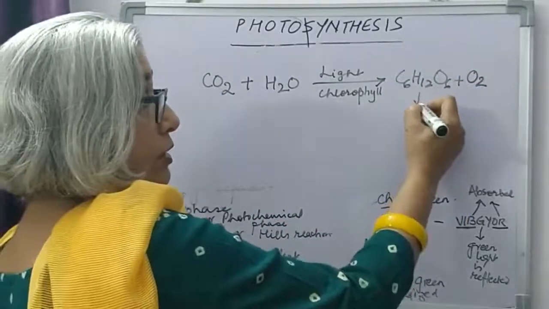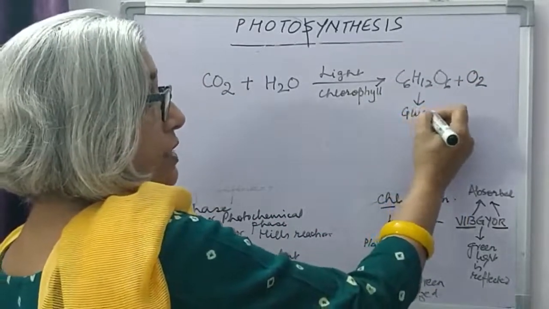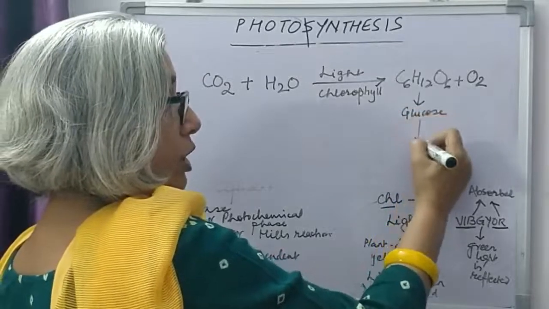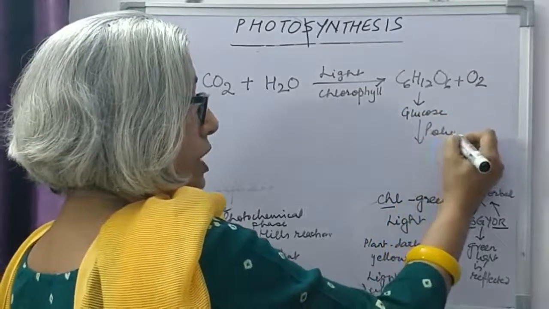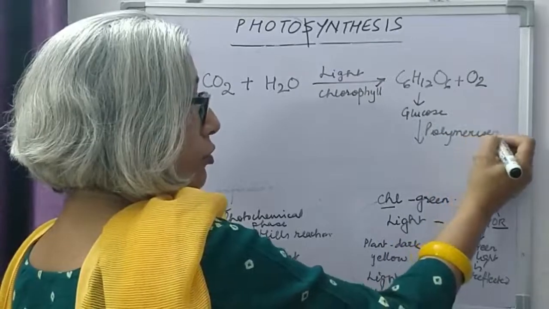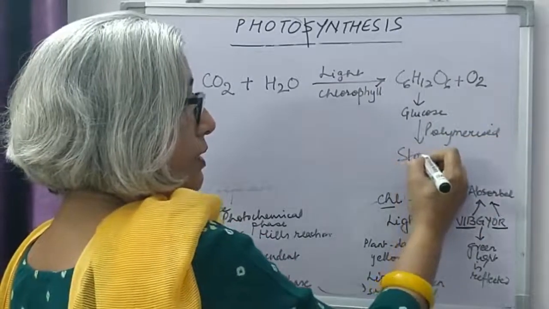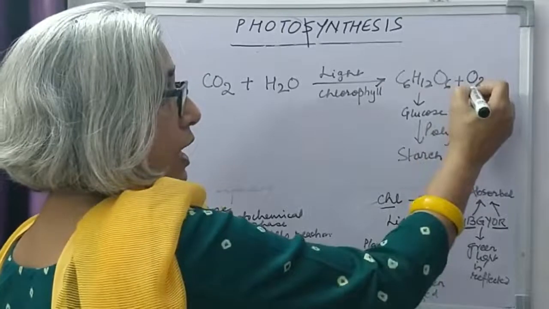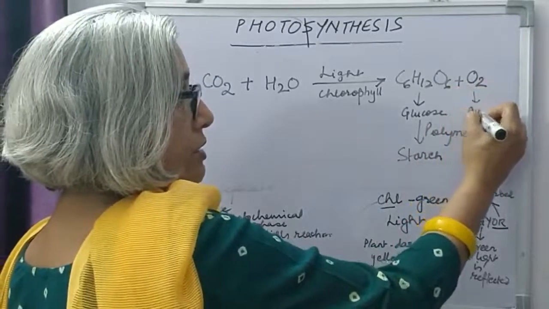Main product is glucose, and it is this glucose which is then polymerized to form starch. Immediate product of photosynthesis is glucose, then it is polymerized to form starch, and oxygen is given out as a byproduct.